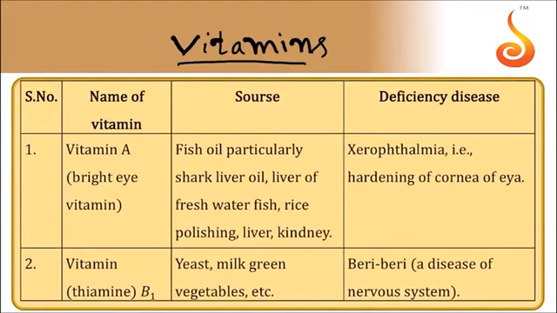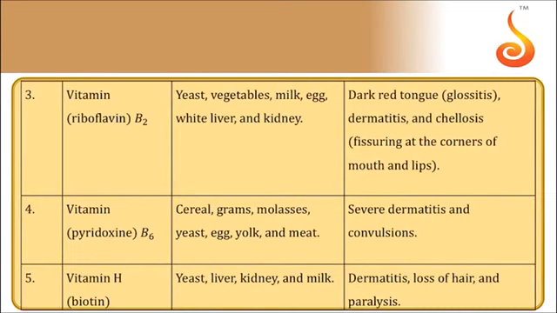Next, vitamins. Vitamins are essential nutritional components for the growth of the body. So now go through the tabular form in any one textbook: the name of each vitamin, sources, and deficiency disease. A disease due to deficiency of a vitamin can be cured only by supplying that vitamin. You can pause the video and check. You can learn.